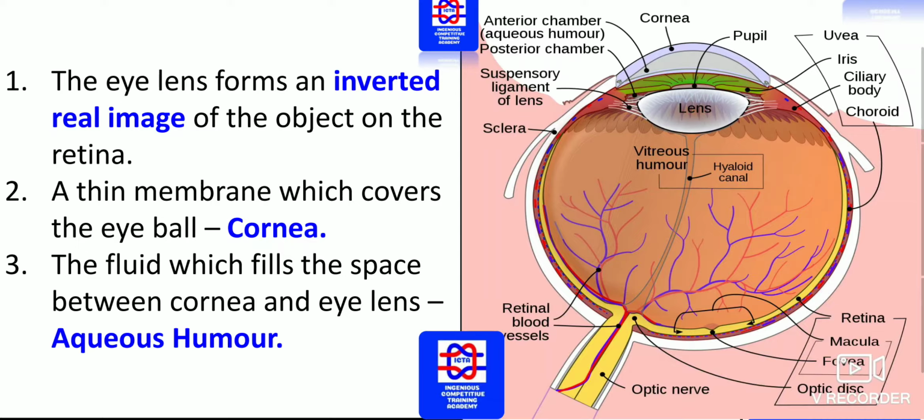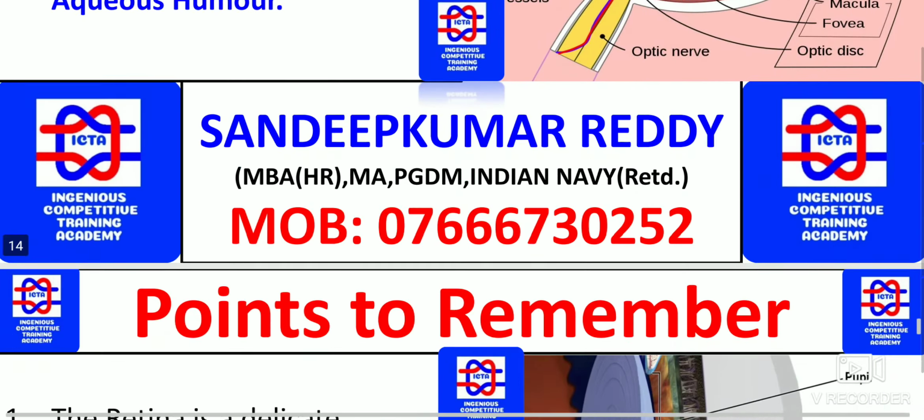The eye lens forms an inverted and real image. We should know that the image formed by the eye is a real and inverted image of the objects on the retina. A thin membrane which covers the eyeball, that is, the cornea, is the one which is donated during eye donation. The fluid which fills the space between the cornea and the eye lens, so between the lens as well as the cornea, is aqueous humor. As you can see how exactly aqueous humor looks. What is the name of that fluid?